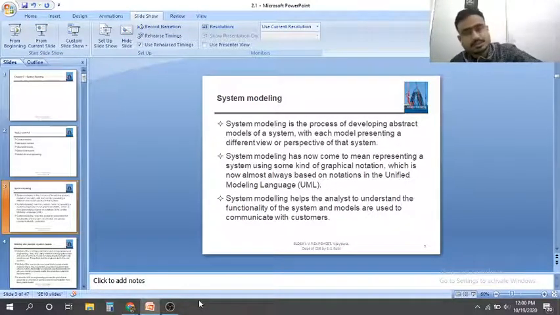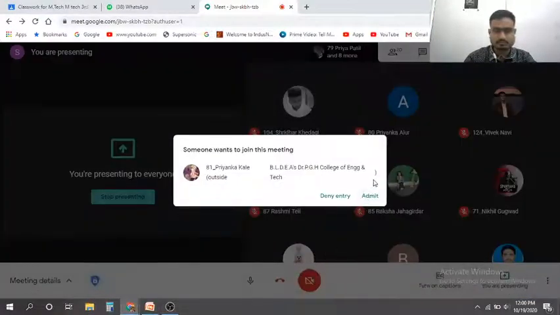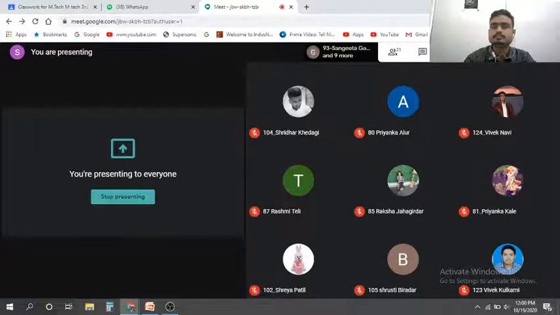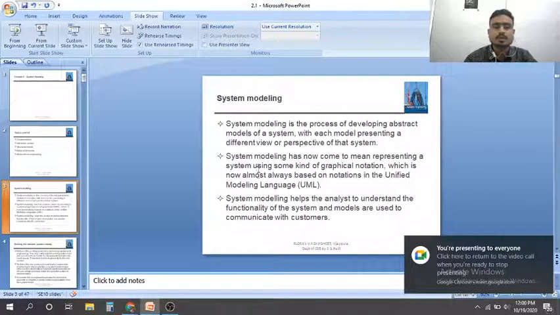Okay, in today's session, we are going to discuss some of the modeling concepts. In that, we are first going to cover context models. In context models, we are going to discuss system modeling. System modeling is the process of developing abstract models of a system.